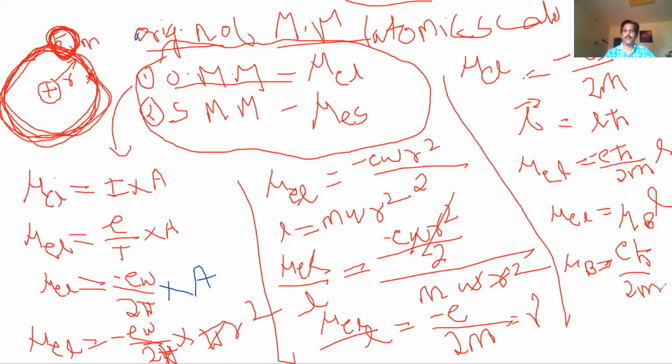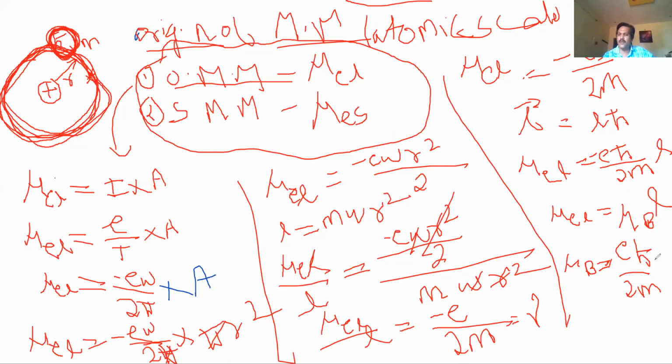What is e h bar by 2m? It is known as the Bohr magneton, mu B. You have to substitute the value of h cut, which means h by 2 pi. E is the charge of the electron and m is the mass of the electron.